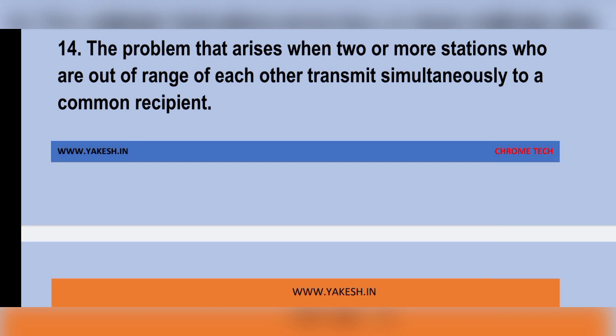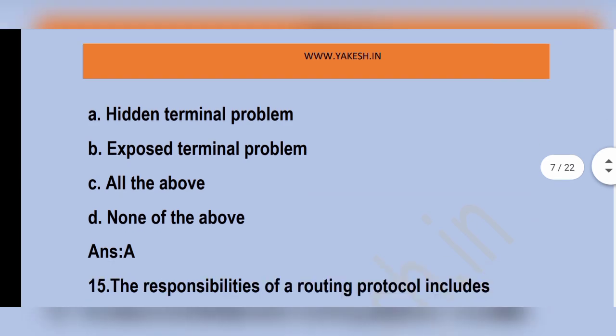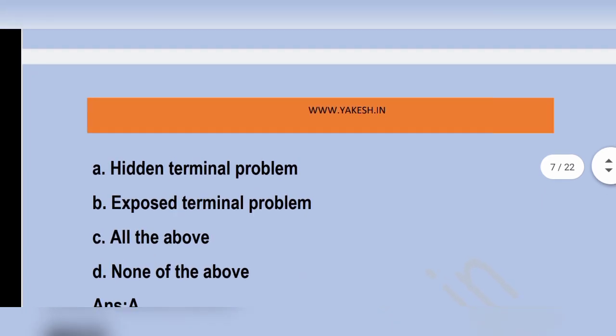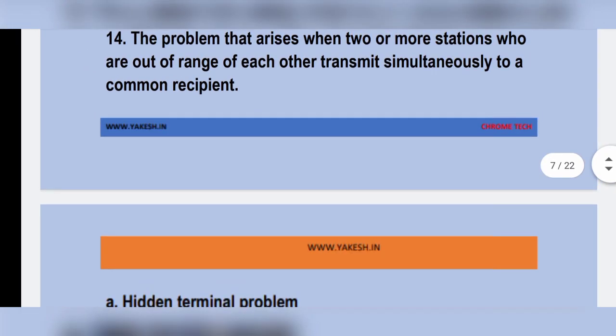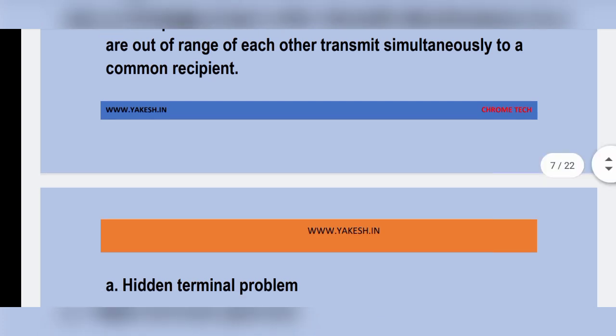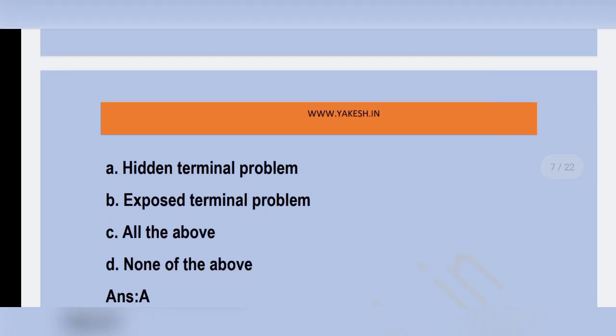The problem that arises when two or more stations who are out of range of each other transmit simultaneously to a common recipient. Option A, hidden terminal problem is the correct answer.